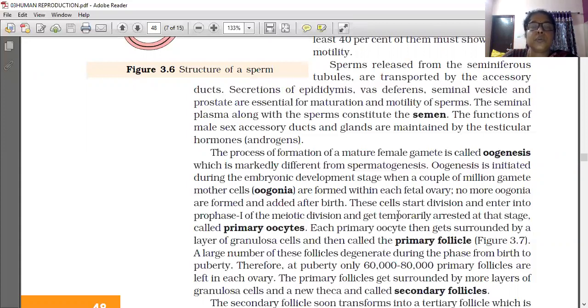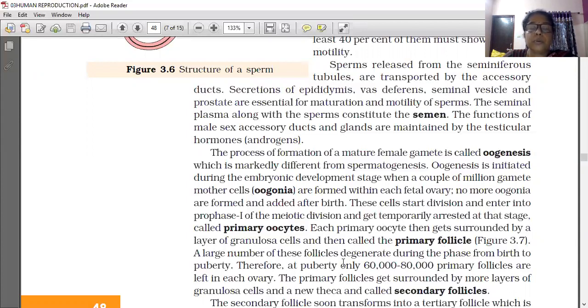And afterwards, this oogonia starts division. Oogonia start meiotic cell division, that is, they enter into prophase one of the meiotic division and get temporarily arrested at that stage, called the primary oocytes. Each primary oocyte then gets surrounded by a layer of granulosa cells, and it is then called a primary follicle. So: oogonia, primary oocytes and primary follicle.